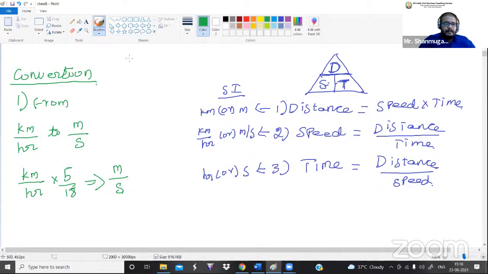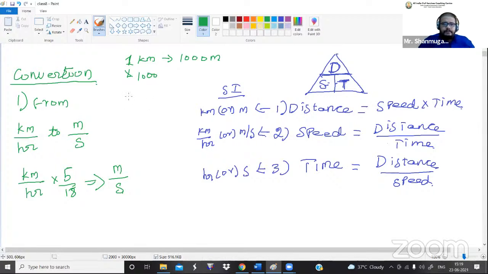Okay, guys, listen here. 1 kilometer, that is equal to how many meters? 1 kilometer is equal to 1000 meters. Do you understand what I'm saying? So how does this 1000 come? By multiplying 1000 with this 1. So 1 into 1000, we are getting 1000 meters. So 1 kilometer is equal to 1000 meters, which means in order to convert kilometer into meter, we have to multiply the number 1000 with this 1. Do you understand what I'm saying? So that is a basic rule.